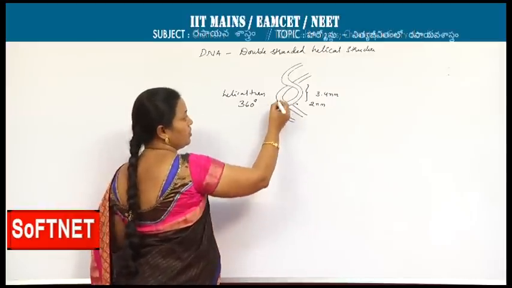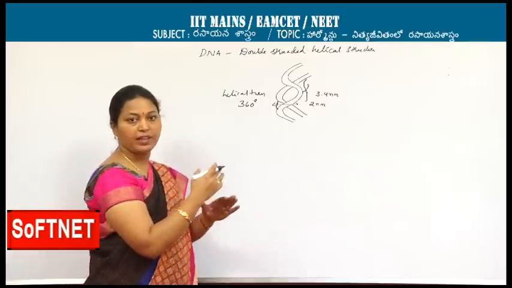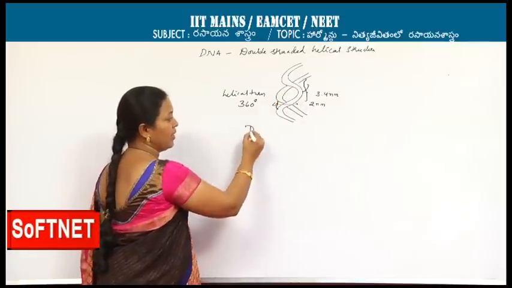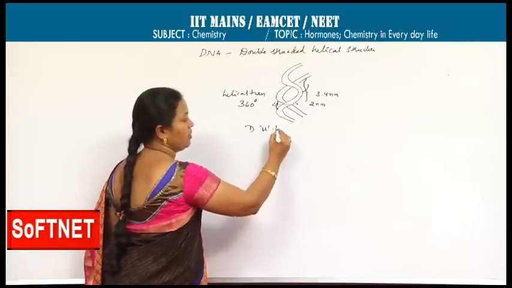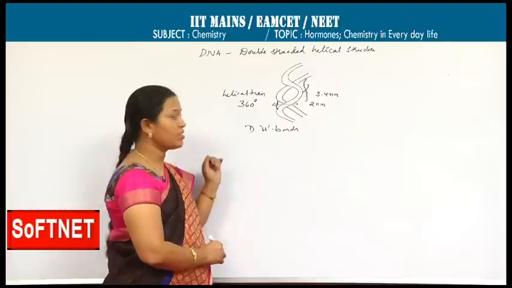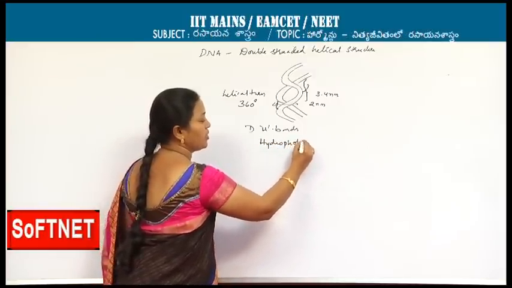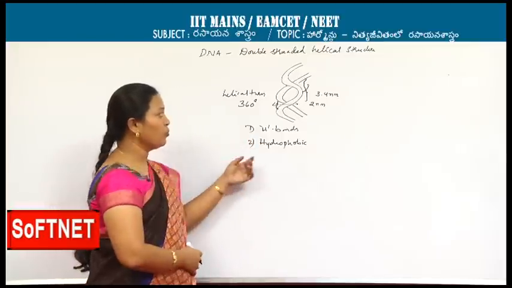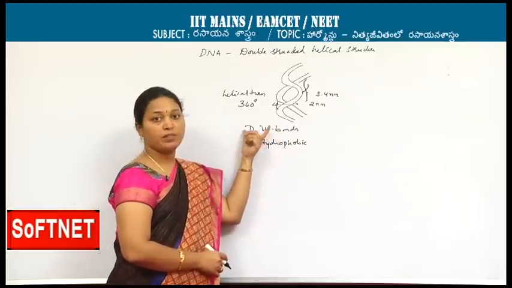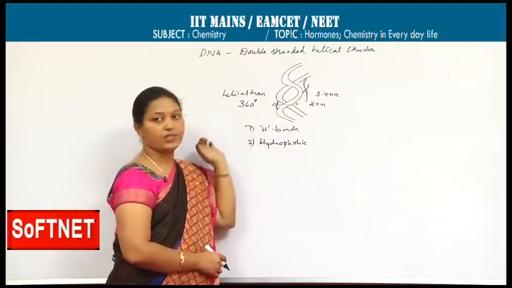Here one more, this is called a minor groove and it is called major groove, where the crashes are formed, and these two strands are stabilized by hydrogen bonds in between purines and pyrimidines, and there are hydrophobic interactions also present. One should remember these two, because sometimes while asking the question the options may be both. Hydrophobic interactions in between the strands are holding together, and hydrogen bonds in between the purine and pyrimidine bases are also holding the double stranded helical structure.